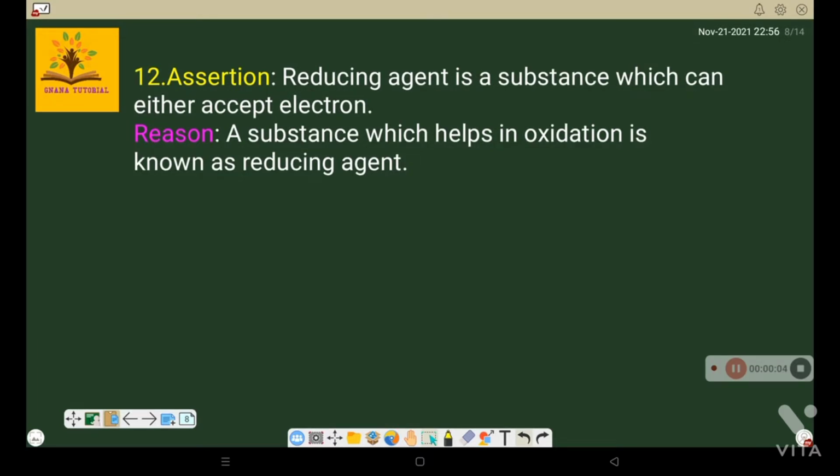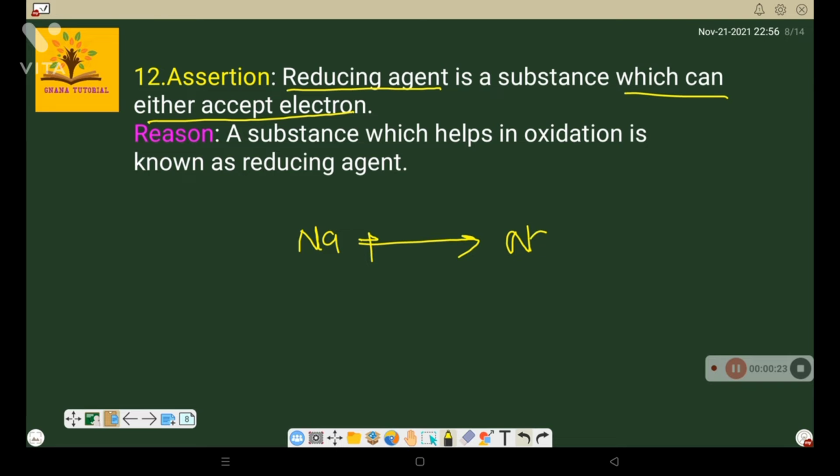Assertion: a reducing agent is a substance which can accept electrons. So what is a reducing agent? For example, if you take sodium, sodium will always form a sodium positive Na+ ion, so it can release one electron. That is, if any atom undergoes formation of a cation, it means loss of electrons.